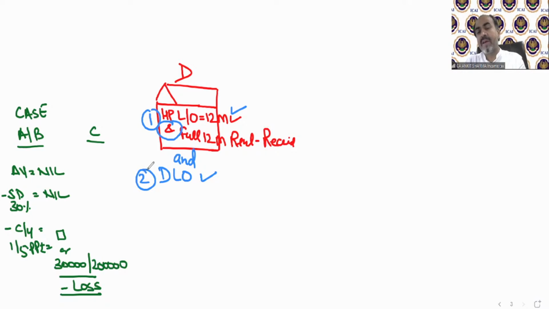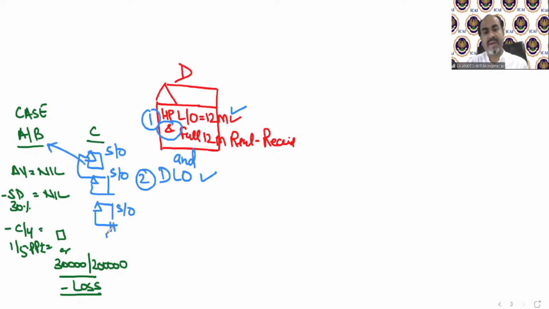And it happens when you have more than 2 self-occupied or unoccupied properties, then the remaining will be treated as deemed let out. So if in case C, for example, we have 3 properties that are all self-occupied, then 2 are going to be solved as per case A or B, and this one will be treated as deemed let out. And all deemed let out cases will fall in case number D. So D consists of 2 kinds of situations.